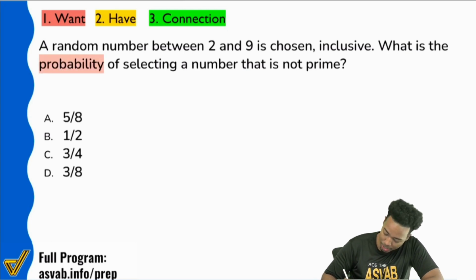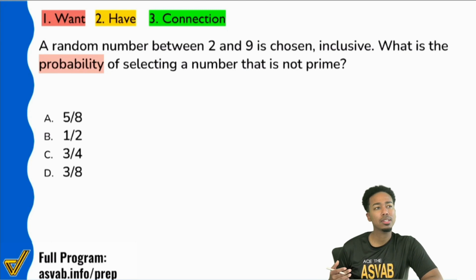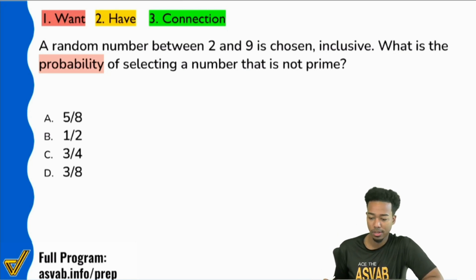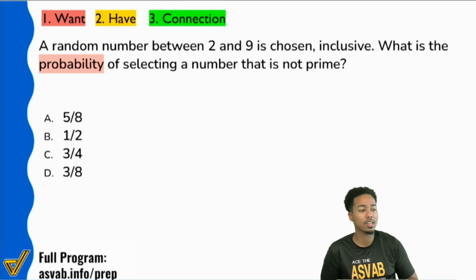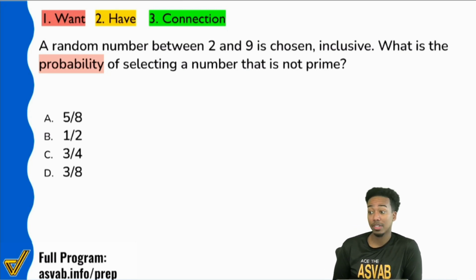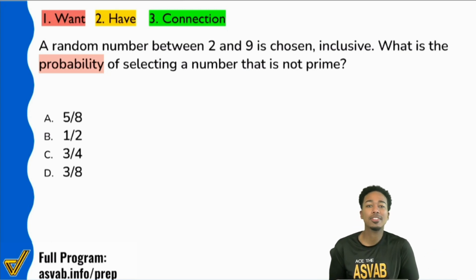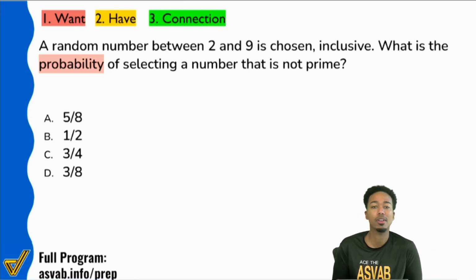Probability. And when it comes to probability, everybody, is it true that you're always told what you want in terms of the chances that you're looking for? Right on, Olivia. So is it true that when it comes to probability, they'll tell you the event that you want? Yeah, they're not just going to say, what's the probability? They have to say, what's the probability of blank happening? They have to tell you what you're trying to find with probability.